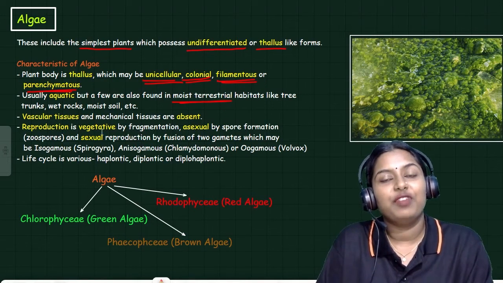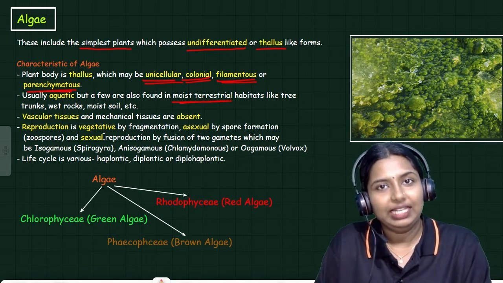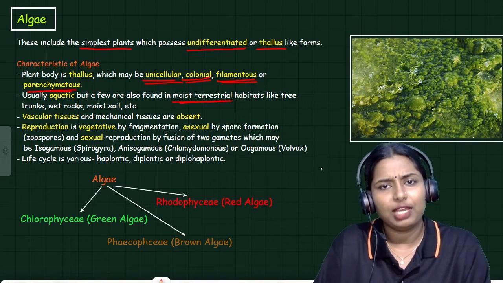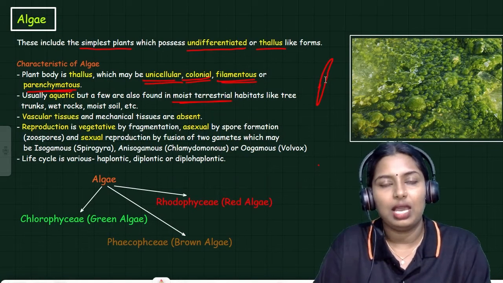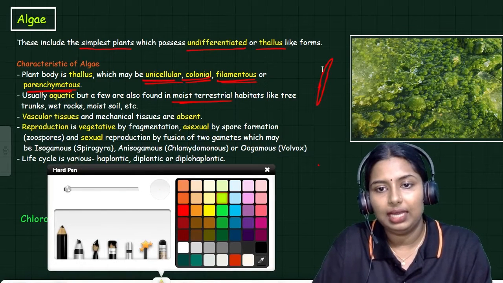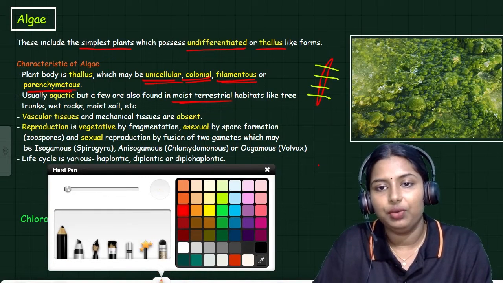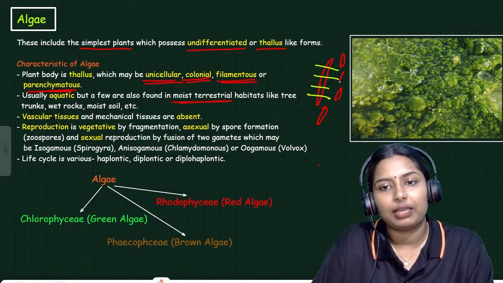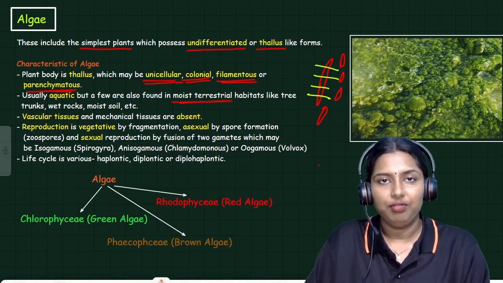And the reproduction is vegetative. Three types of reproduction are present in algae: vegetative, asexual, and sexual. Vegetative reproduction is by fragmentation. Do you know what fragmentation is? Suppose this is an algae, and this algae is fragmented into different units. Each and every unit again develops into a whole algae. That process is called fragmentation. So, algae reproduce by fragmentation.